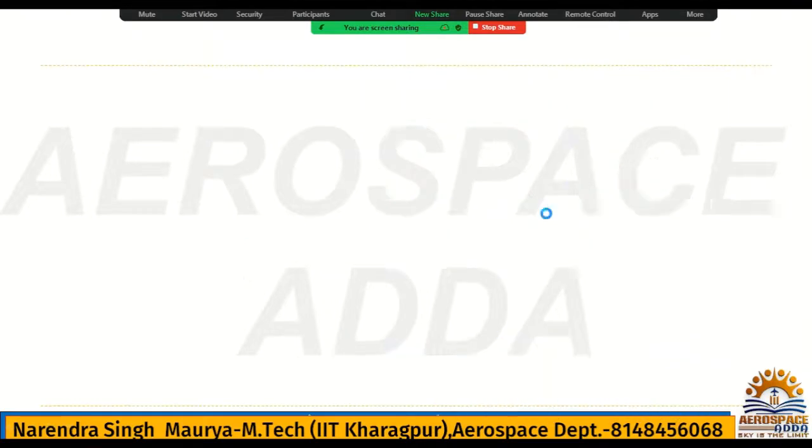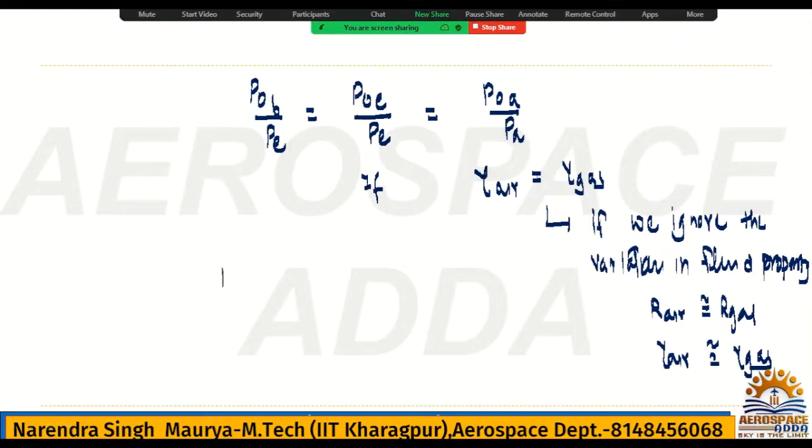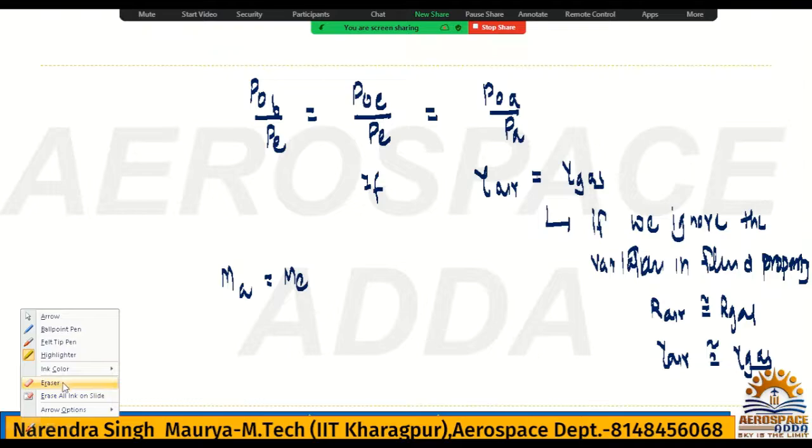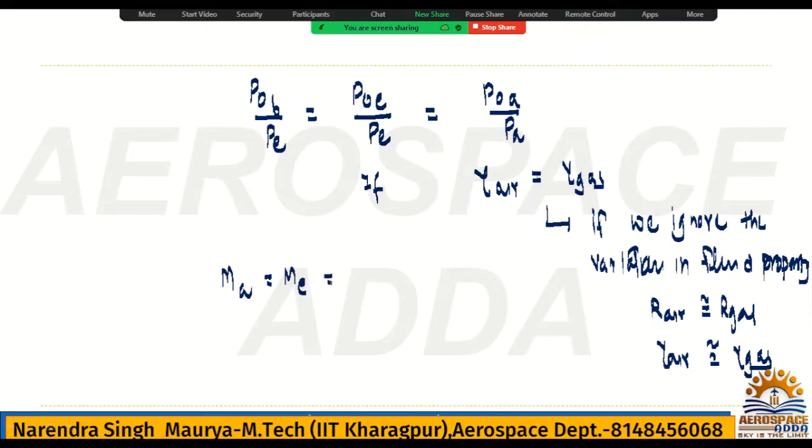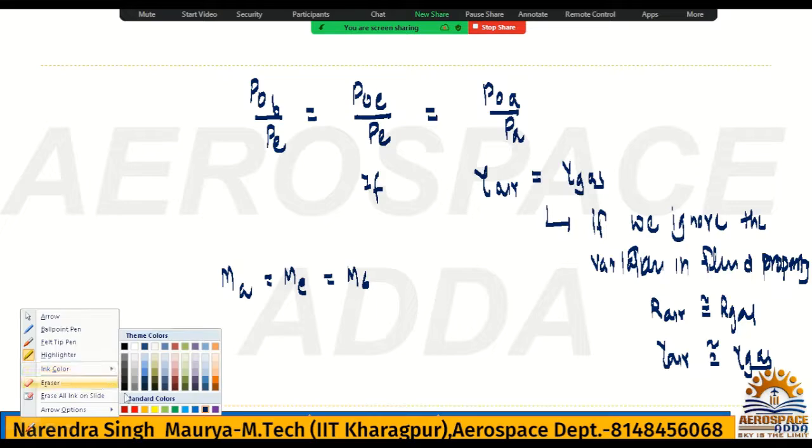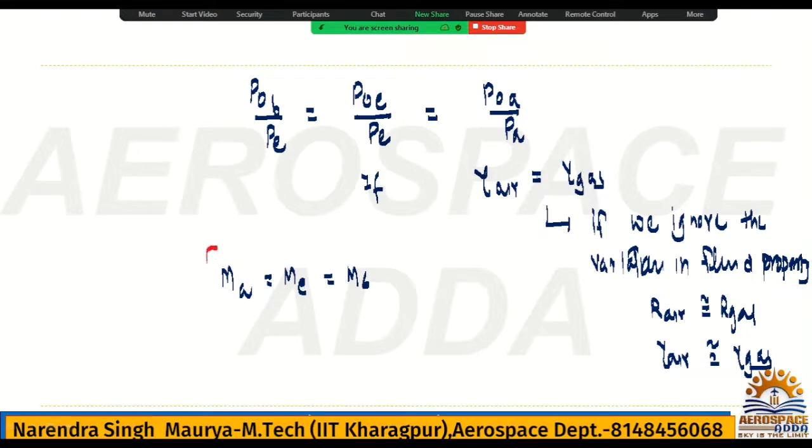After comparing 1 and 2, you will get MA is equal to ME. Check by your own, then it will be very clear to you. This is the very good conclusion for the ideal ramjet.